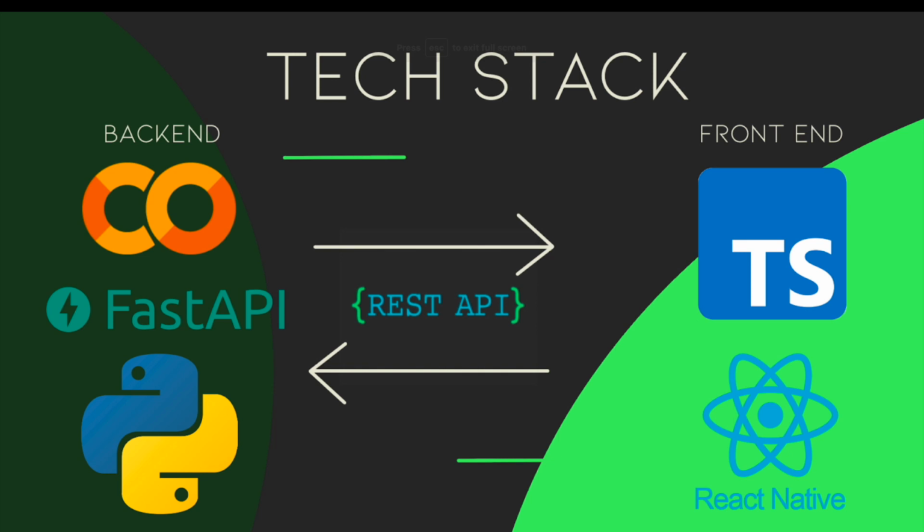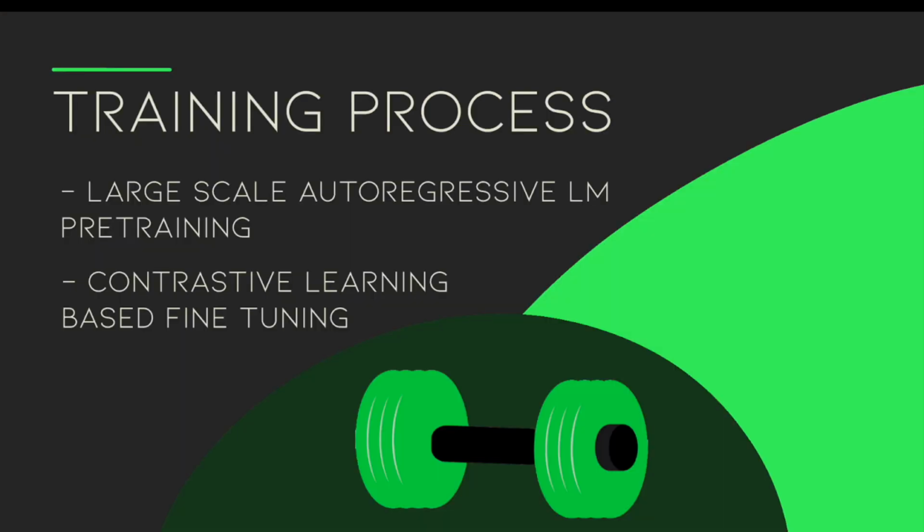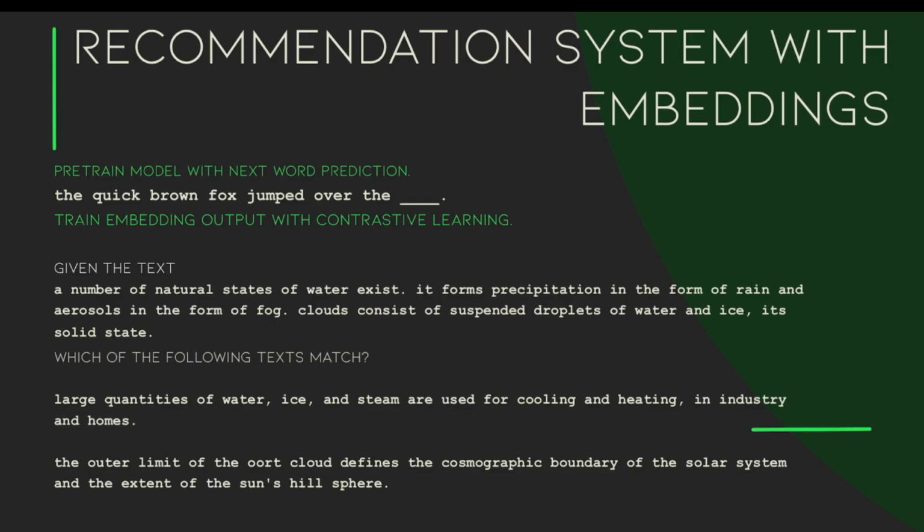To train our meal plan model, the model is first auto-regressively pre-trained on text data, so the data is self-labeling. We continue our self-supervised learning when we adapt the pre-trained model with contrastive learning to produce text embeddings, a highly compressed form of the text. As you can see here, the first training step involves predicting the next word, thus the term autoregressive.